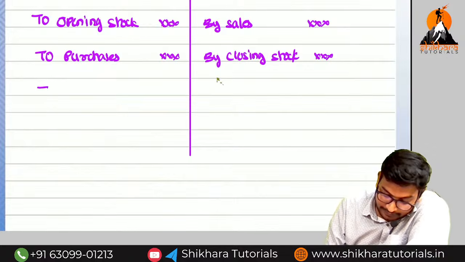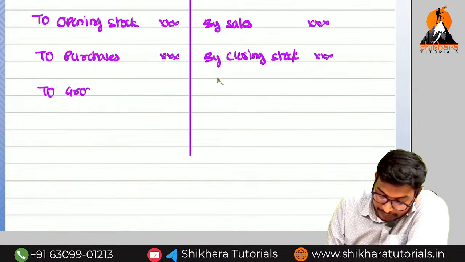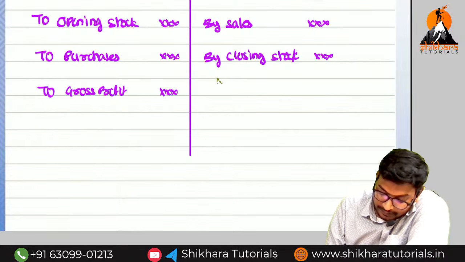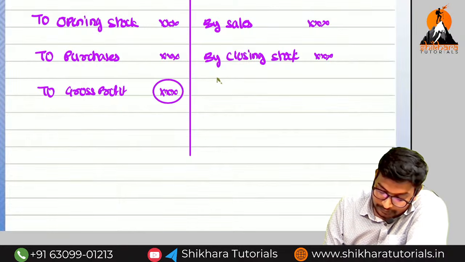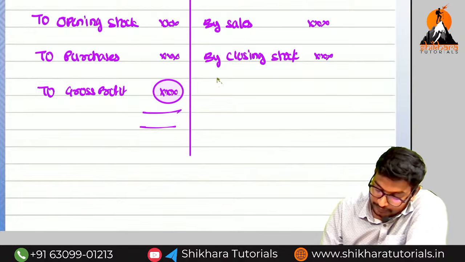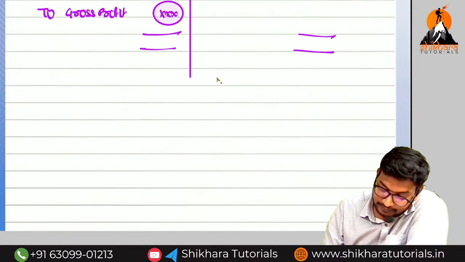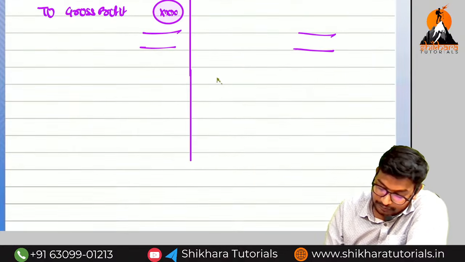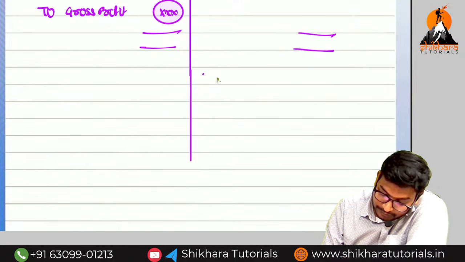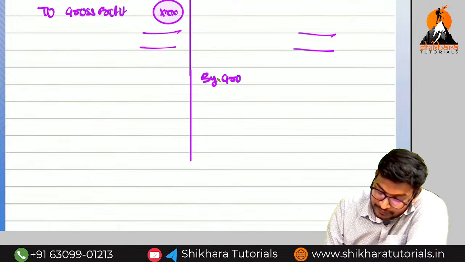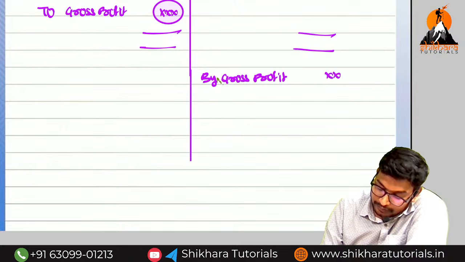And ultimately what we will get, ma? To gross profit. We are having the direct expenses also, but I am not taking, no problem. And next what we will get, ma? P&L account. In the P&L account, to gross profit by gross profit. So we will bring it here.